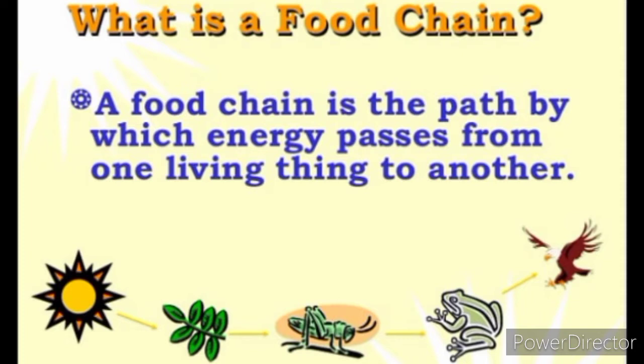A food chain is the path by which energy passes from one living thing to another. In the figure shown here, energy from the sun passes to the plants, and from plants to the insects, and from insects to the frog, and then to the eagle.